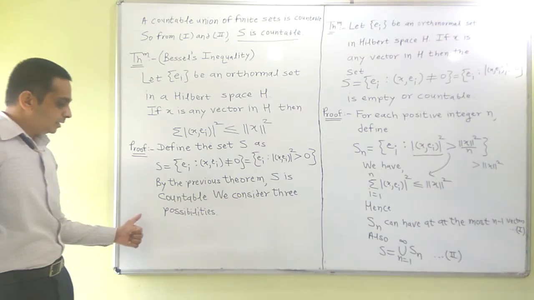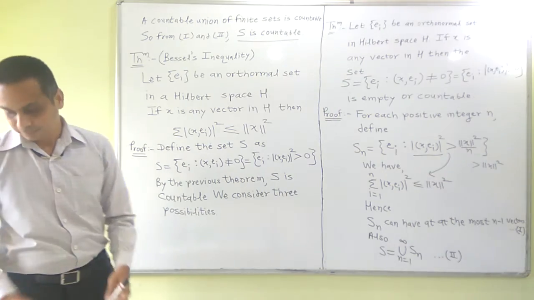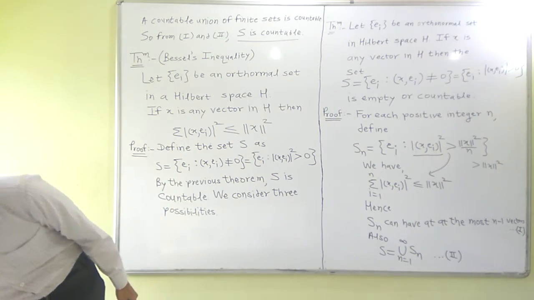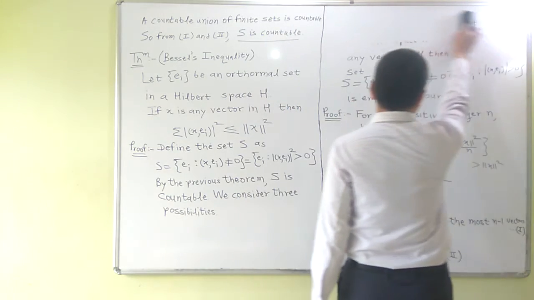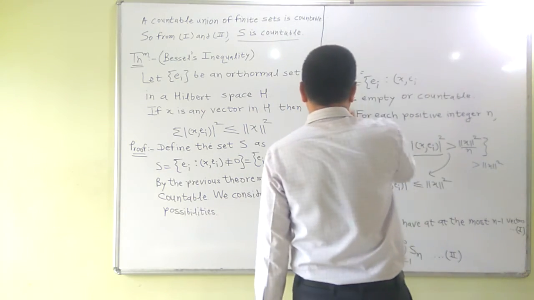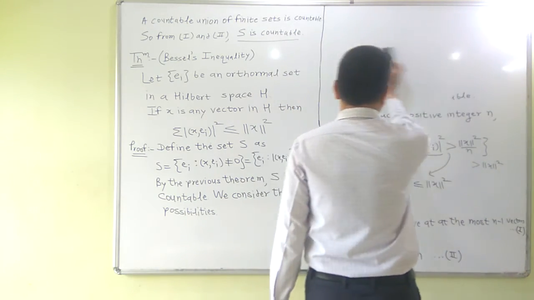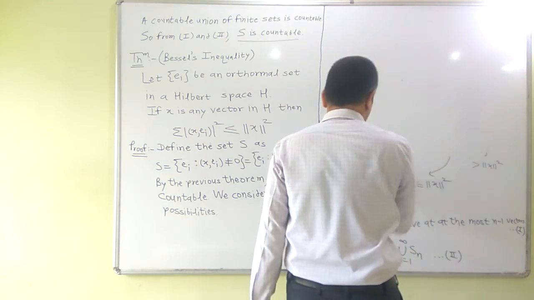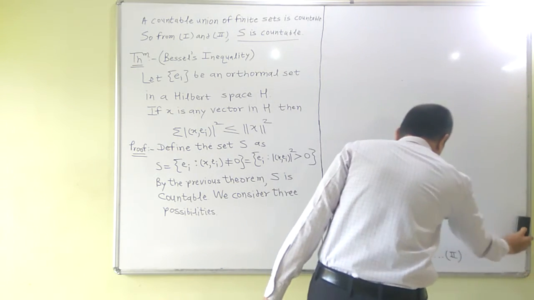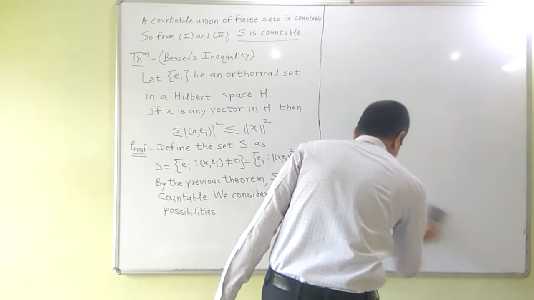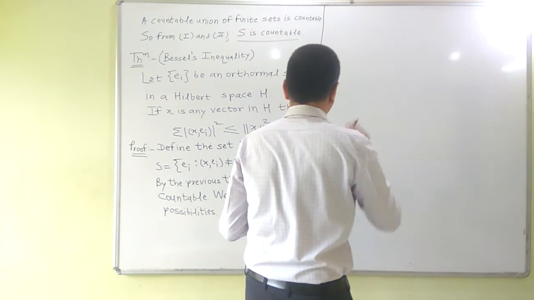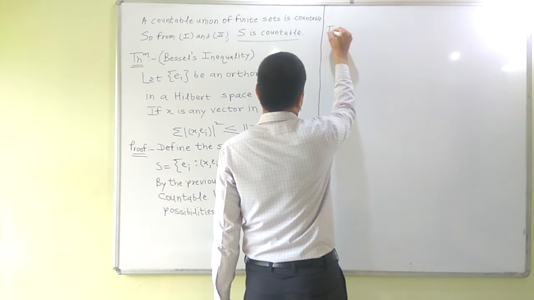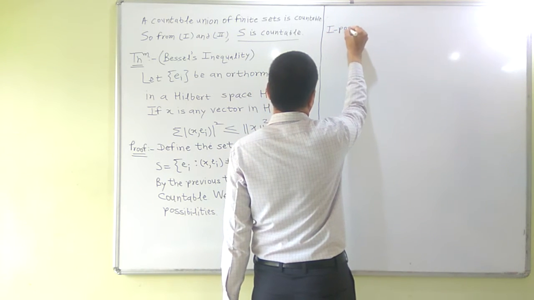Which will be these three possibilities? The first possibility is that S is empty.